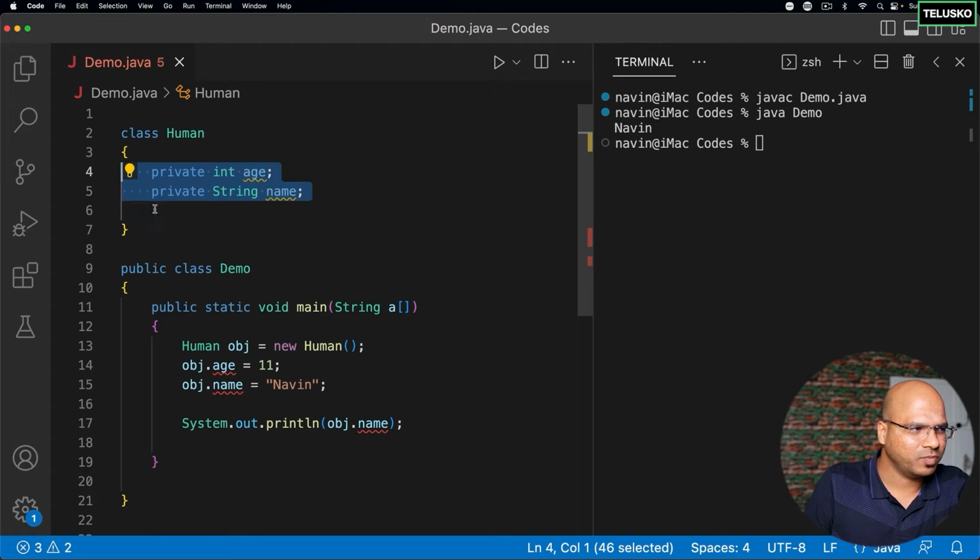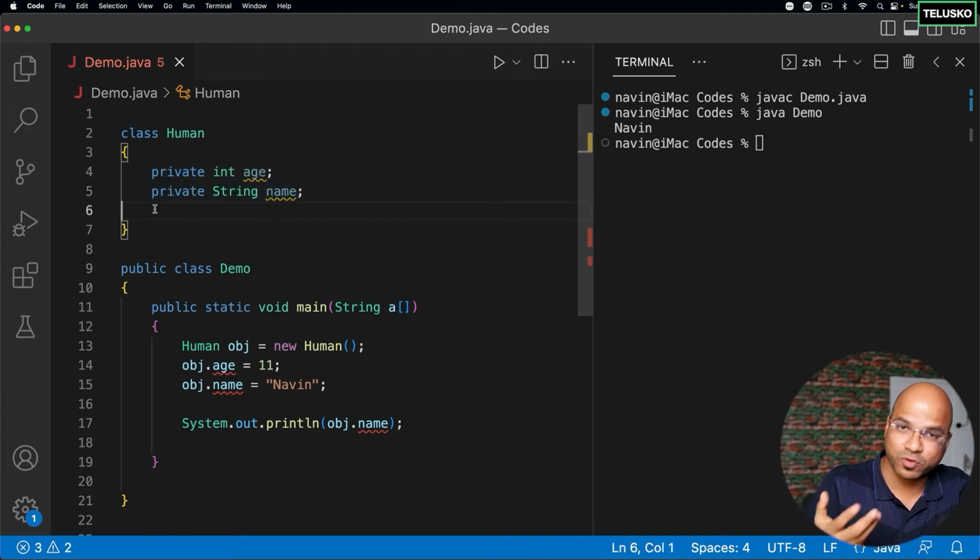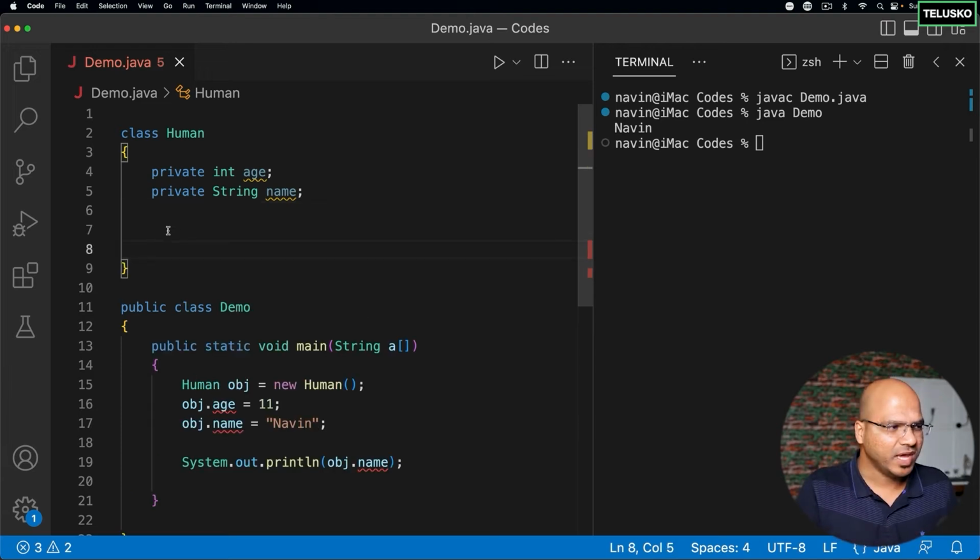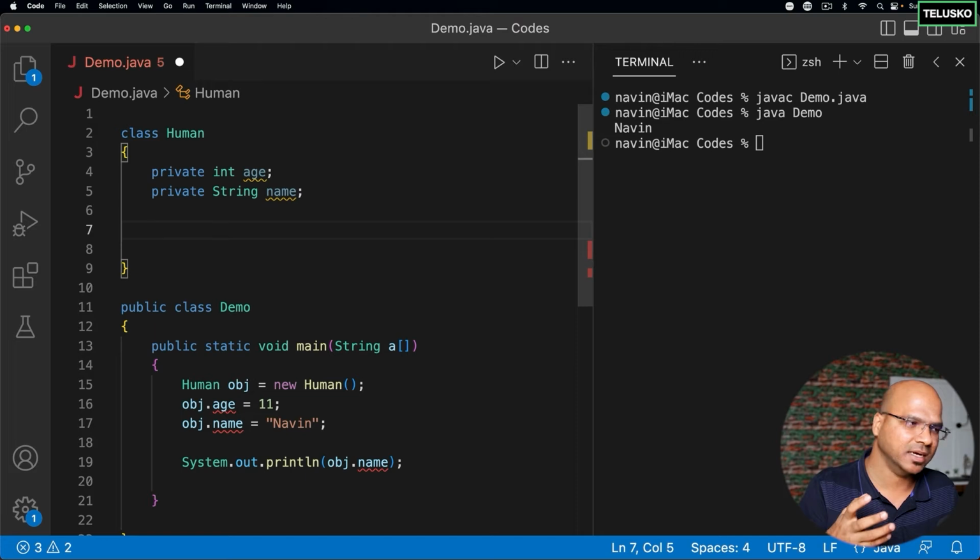That's right. The reason why we're creating this variable is because we can store values and someone should be able to access them. They should be able to access them, but not directly. So there should be some indirect way. Yes, we have an indirect way. The way they should be able to access this data is with the help of methods. Example, if you want to know my name, you have to ask for it, and I will decide whether I should share that data with you or not.